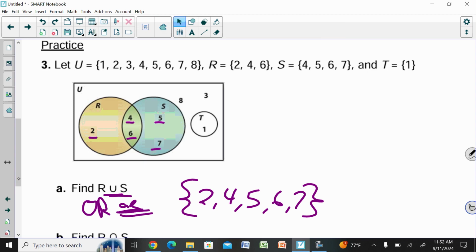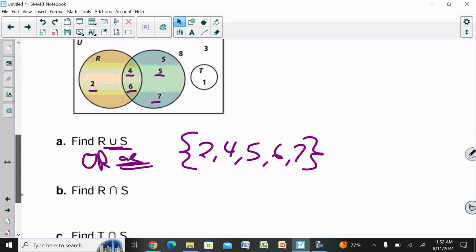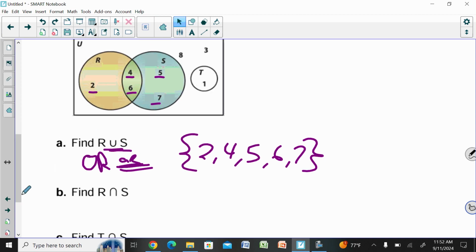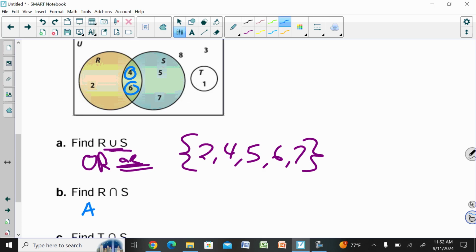All right, let's go down a little further now. Let's check R intersection S. Remember, intersection means it has to be in both R and S. There's only two numbers here that exist in both R and S, and they're sitting right here, 4 and 6. So for R and S, we're thinking and, it has to be in both R and S. There's only two that do that, 4 and 6. Those would be the only ones that accomplish that.